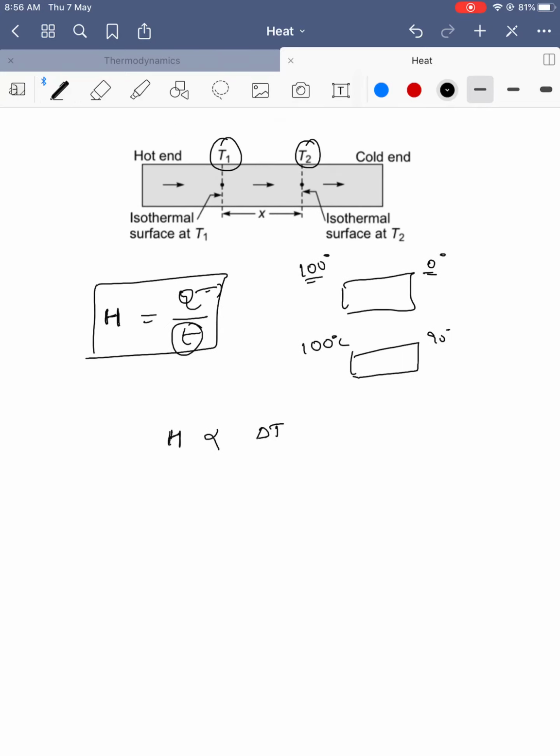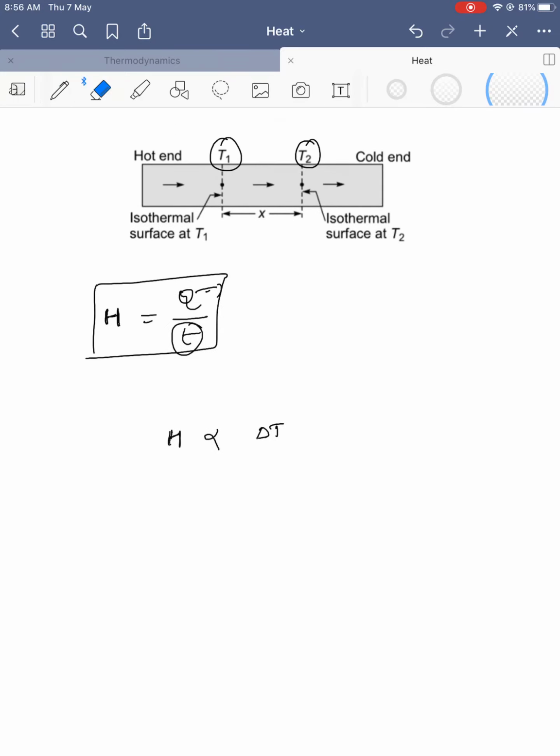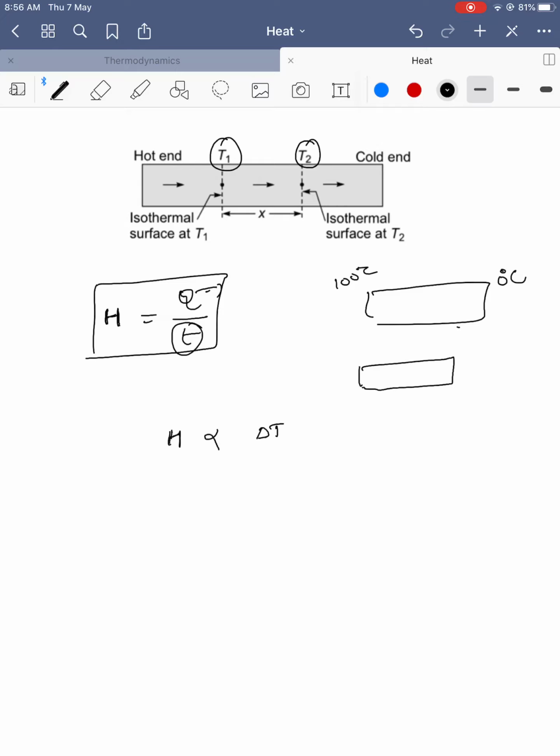Say now you maintain the same temperature difference, 100 degrees Celsius and 0 degrees Celsius. Now you change the length. You keep a long length for one body, 100 degrees Celsius and 0 degrees Celsius, where the lengths are L1 and L2, and L1 is less than L2. If length is less, heat transfer will be more. If length is more, heat transfer will be less. So heat transfer is inversely proportional to length.